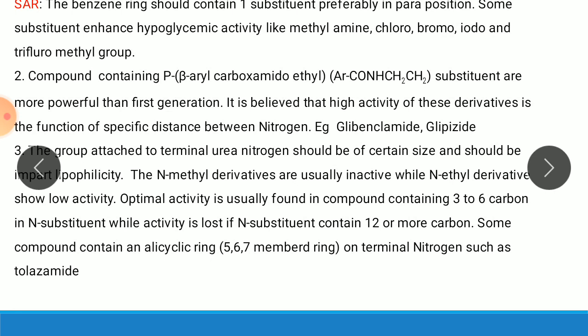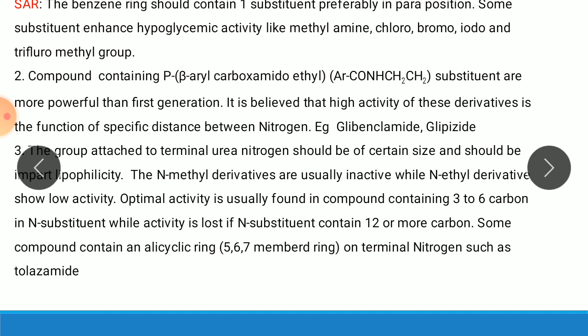In case of sulfonylurea, there are two nitrogens. The nitrogen which is directly attached to the benzene ring is the fourth nitrogen, and here this nitrogen is replaced by another group, so there is no antibacterial activity. So in the SAR, the benzene ring should contain one substituent, preferably in the para position, and these substituents are generally methyl, amino, chloro, bromo, iodo, trifluoromethyl group, as we saw in the first generation type of drugs.